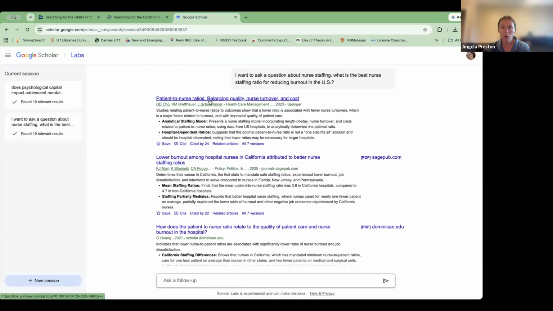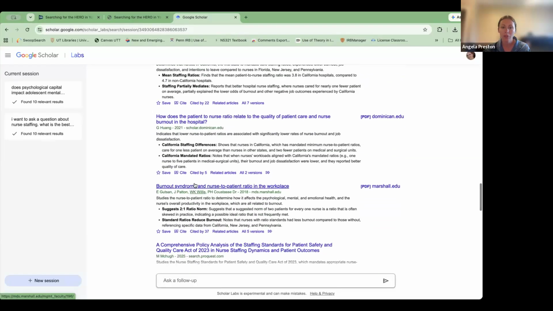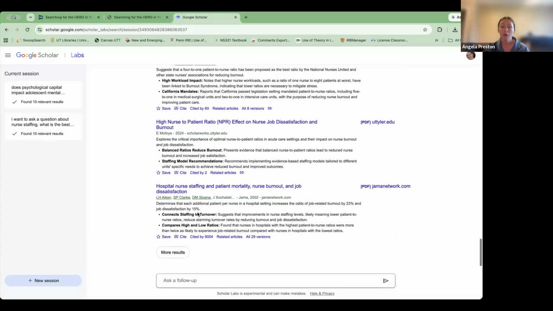Patient to nurse ratios, balancing quality, nurse turnover, and cost. Okay, here's another one. Lower burnout among hospital nurses in California attributed to better nurse staffing ratios. How does the patient to nurse ratio relate to the quality of patient care and nurse burnout in the hospital? Burnout syndrome and nurse to patient ratio in the workplace. So you can see these studies are very, very relevant.